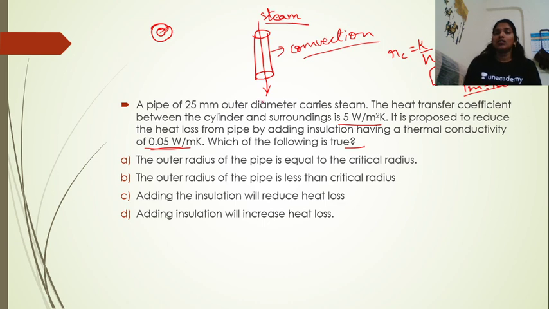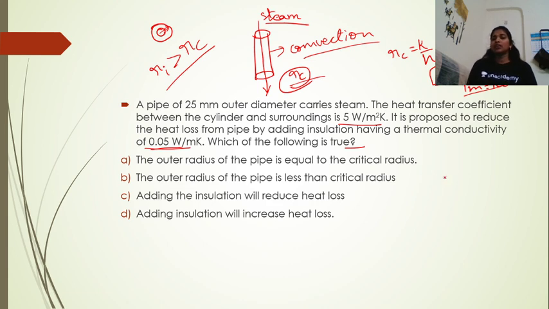So what do you mean by critical thickness of insulation? Up to this radius, the heat losses will be maximum, and if we keep increasing the radius of the insulated material beyond it, then heat losses will reduce, right? So as we achieve this condition, where the radius of the insulated pipe is greater than the critical thickness of insulation, automatically the heat losses will be reduced, right?